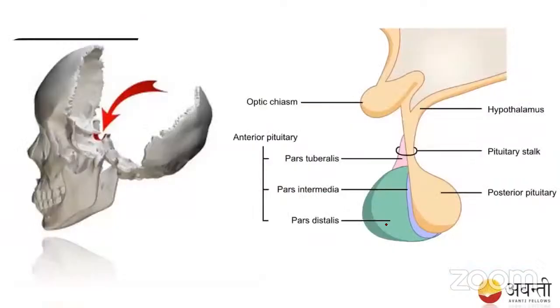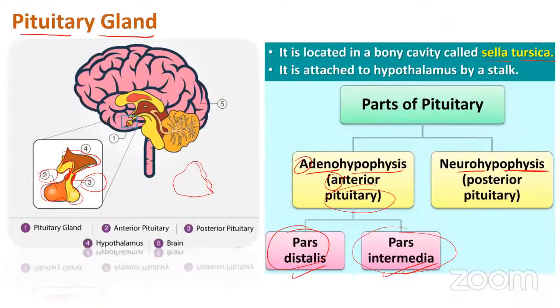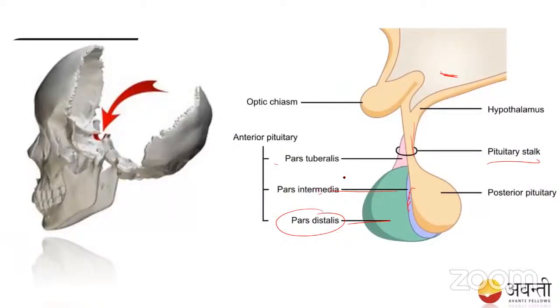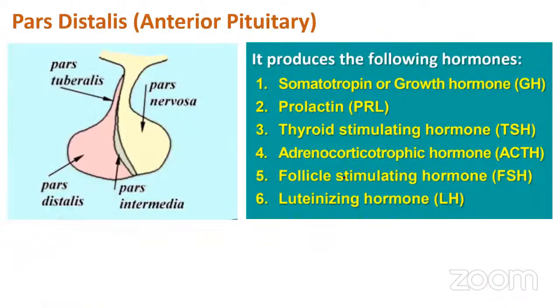You can see here, this is the hypothalamus. This is the pituitary stalk. Here you can see the pars distalis, and this is the pars intermedia. And then you have the posterior pituitary. Okay, fine. So let's go to the pars distalis.